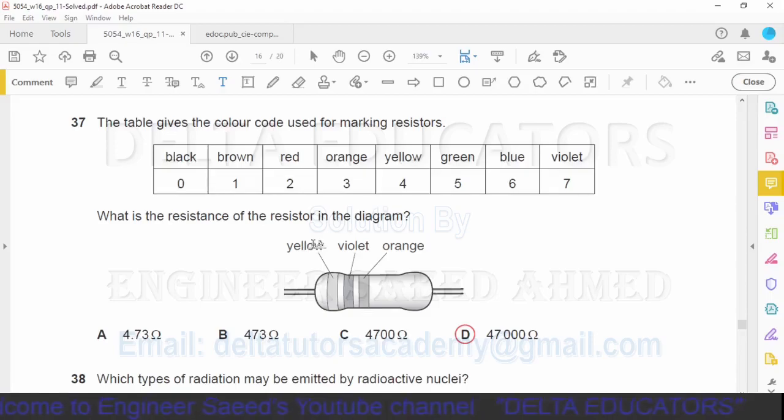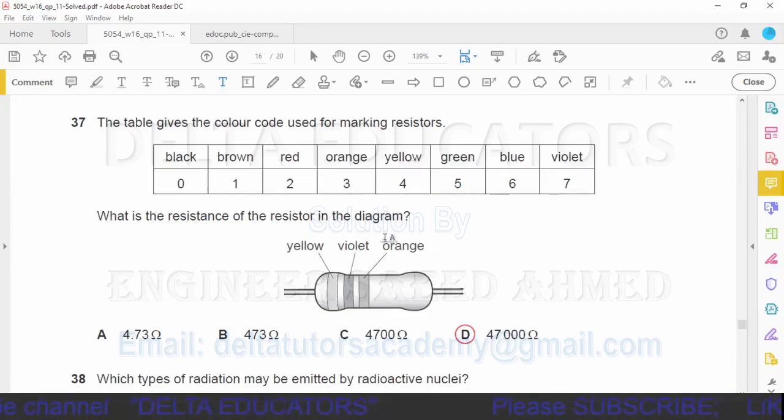Here the first one is yellow. For yellow, what is the value? 4. So for yellow we will write 4. For the second color, violet, the value is 7. So the next digit will be 7. Now it is 47. Now what about the orange? It is the third band, called the multiplier. The multiplier is written in zeros. For orange it is given 3, so we will not write 3, we will write 3 zeros. So our value will be 47,000. The value of this resistance is 47,000 and it is given in option D. So option D is the correct option.